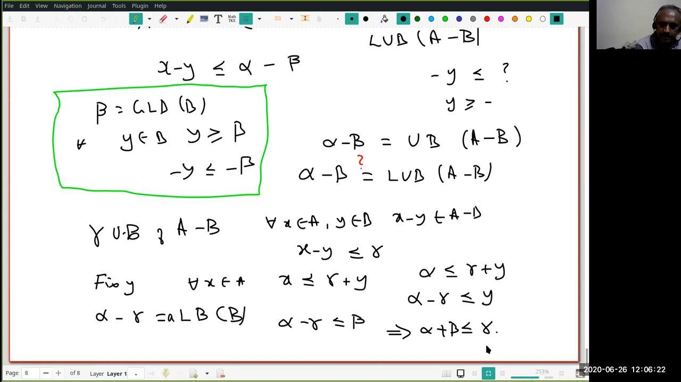Alpha, sorry. Alpha minus beta is less than or equal to gamma. Okay? So we have proved this.